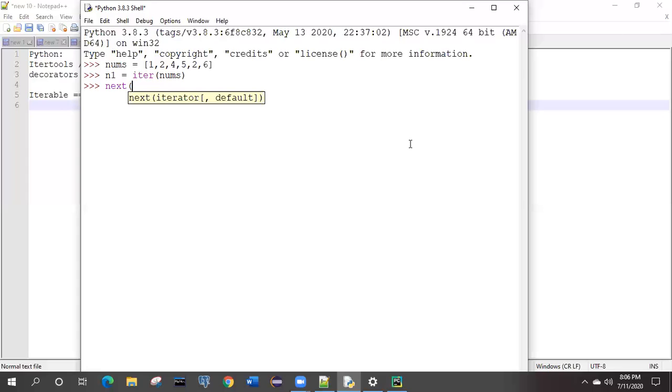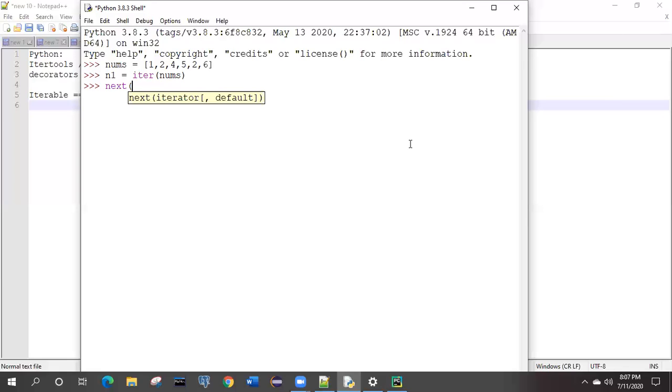iter is the function in which, if you pass any type of collection like list, set, map, whatever you pass, the return will be the iterator. So an iterable will always return you the iterator.